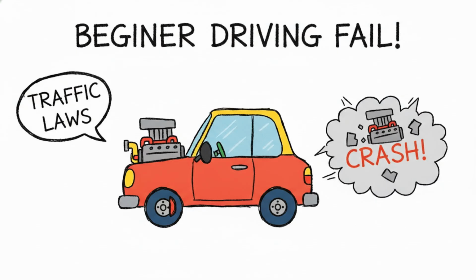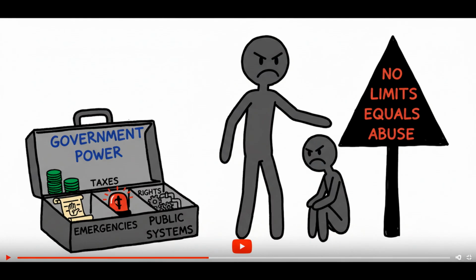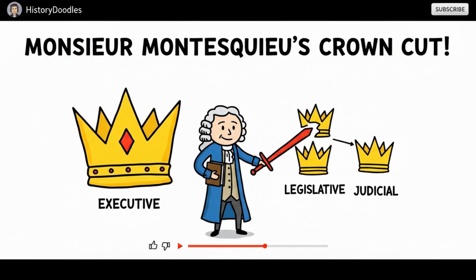Think of it like driving a car. The engine gives the car power, but the brakes, steering wheel, mirrors, and traffic laws keep that power from becoming dangerous. A car with only an engine is not freedom. It is a crash waiting to happen. Government is similar. Power is necessary. A country needs people who can make decisions, respond to emergencies, collect taxes, protect rights, and build public systems. But power without limits can become abuse.